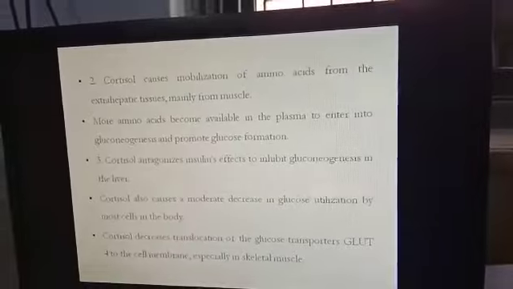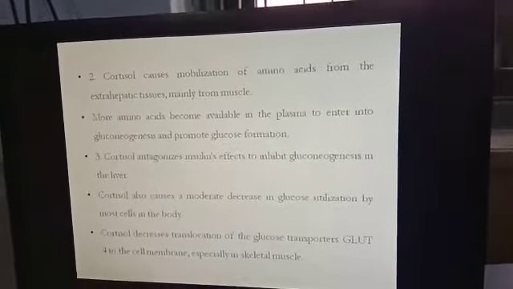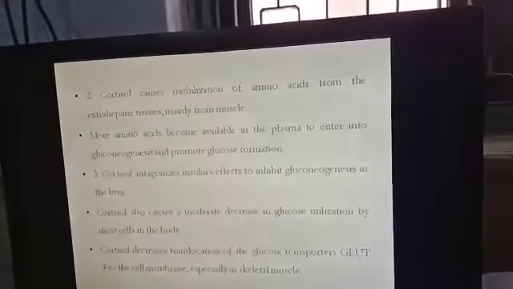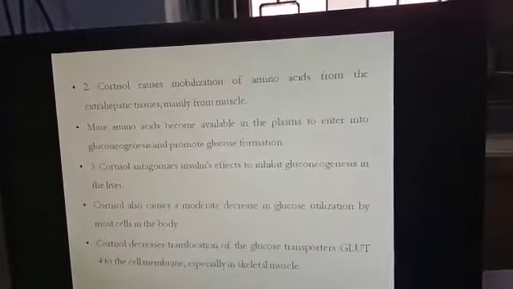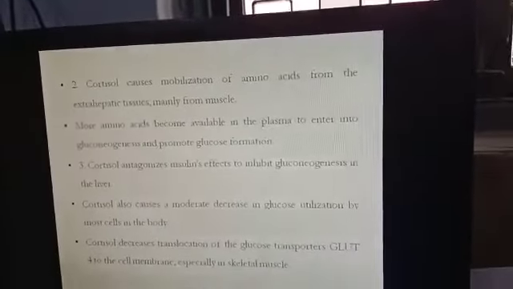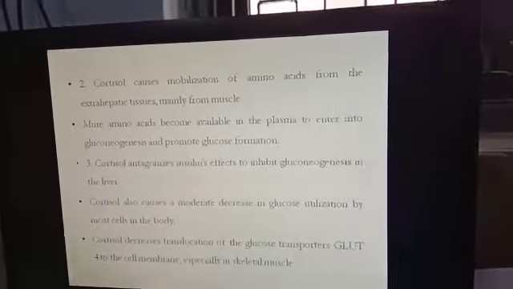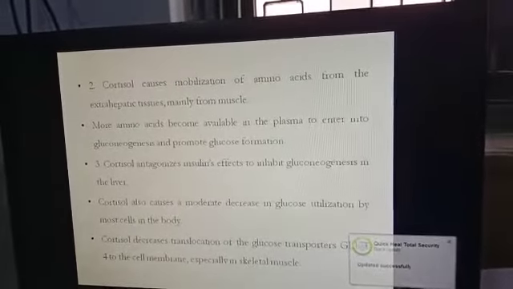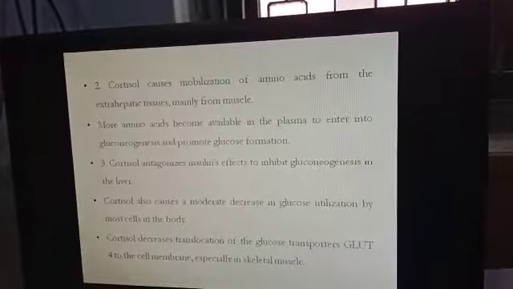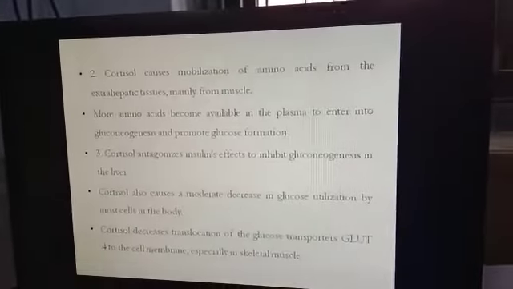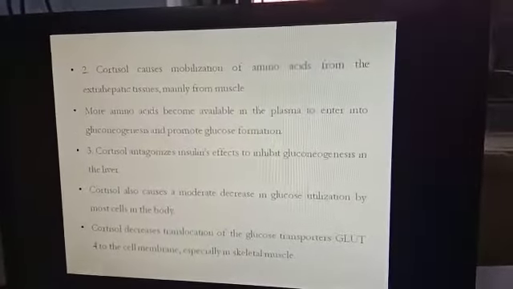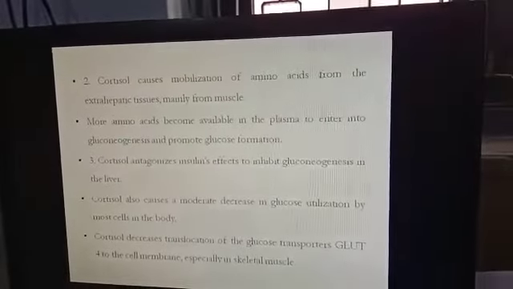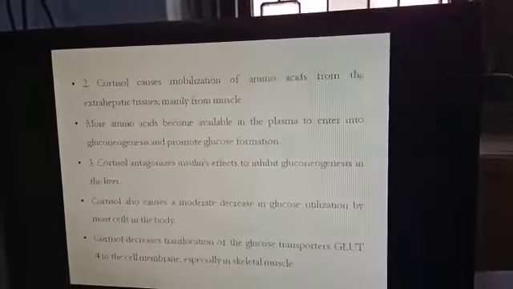These glucose transporters are responsible for the transport of glucose from the blood to inside the cell. So cortisol decreases the translocation of these glucose transporters from inside the cell to the cell surface, so that glucose will not be transported at a rapid rate inside the cell.